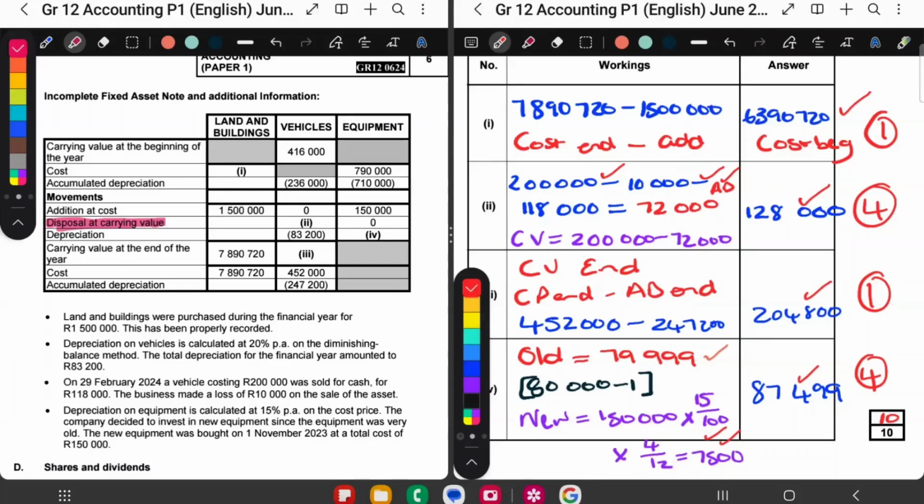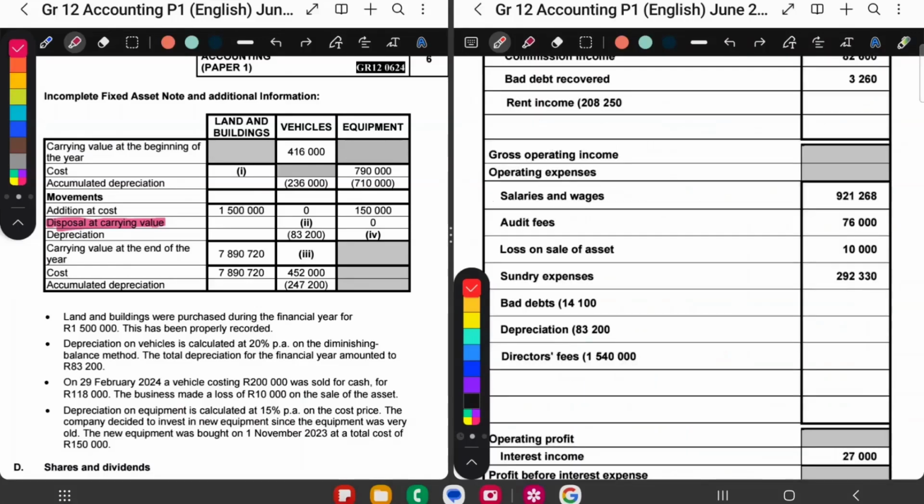So in my answer book, do you see this 10,000 there? That was a loss. The business made a loss on the sale of the asset. So that's the first thing that must go to the income statement. Let's go to our income statement. As you can see, this has been recorded. Do you see a loss on the sale of asset? If it wasn't there, you had to write that in.